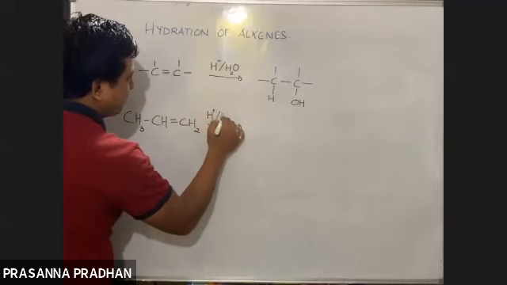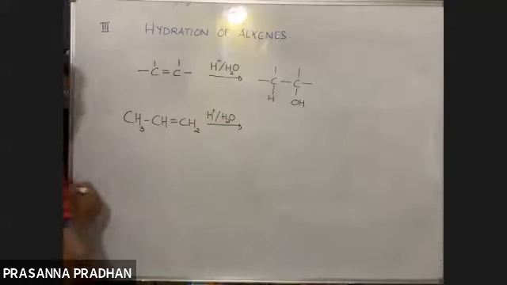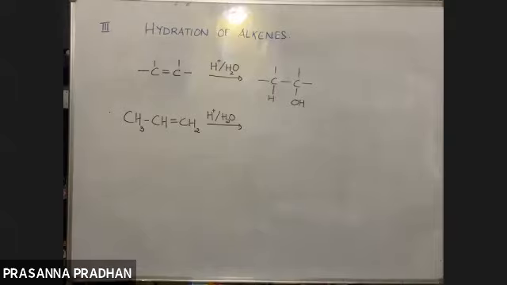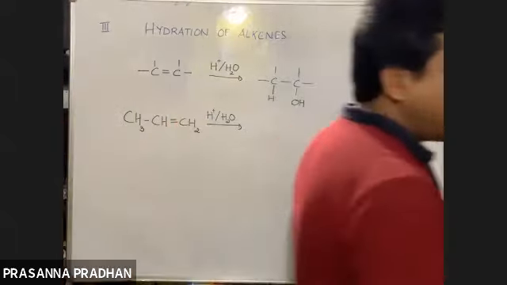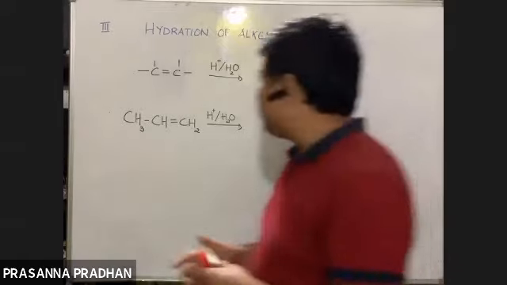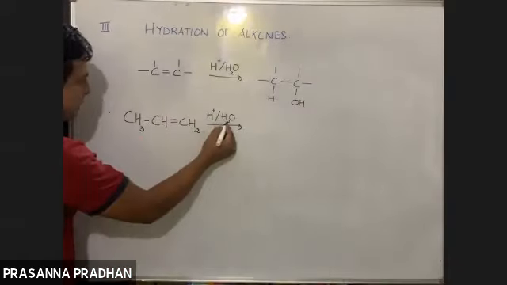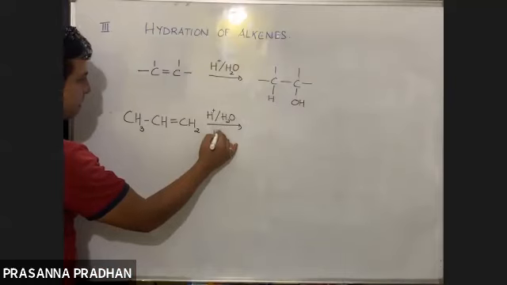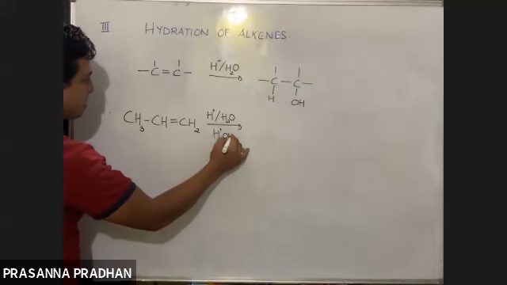Now, hydration in presence of an acid. I know addition means whenever we add something across a double bond, and if the alkene is unsymmetrical, it has to be governed by Markovnikov's rule. So in water, H is the positive part and OH is the negative part. So I'll just write down like this: water, H positive, OH negative.